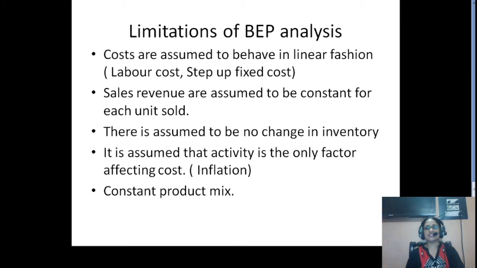The second limitation is that sales revenue is assumed to be constant for each unit sold. Practically this is not possible, because we have already studied activity based costing and we understand how you are supposed to change your sales price according to your customer. Sometimes we have our high net worth customers. Sometimes we have our brand loyal customers. For that, we need to give them proper discounts.